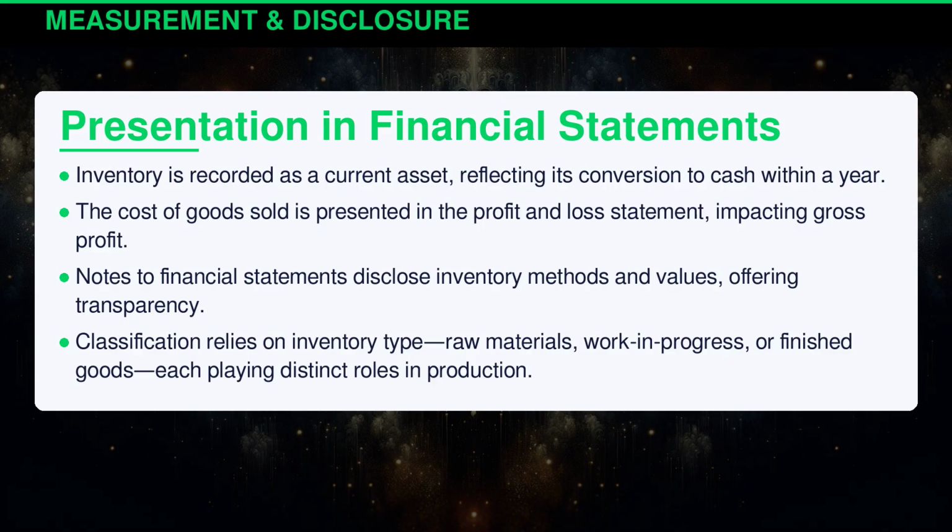Inventory is recorded as a current asset, reflecting its conversion to cash within a year. The cost of goods sold is presented in the profit and loss statement, impacting gross profit. Notes to financial statements disclose inventory methods and values, offering transparency. Classification relies on inventory type, raw materials, work in progress, or finished goods, each playing distinct roles in production.